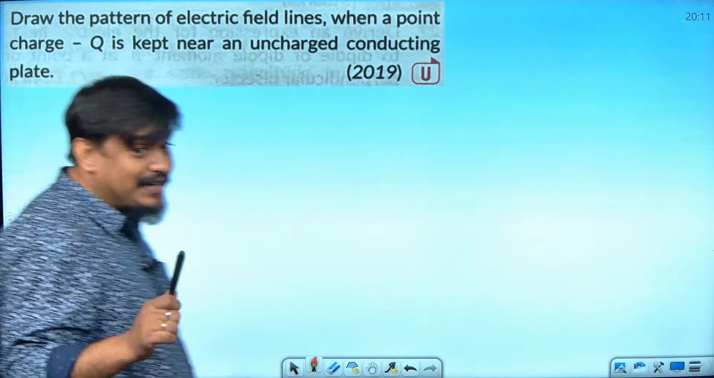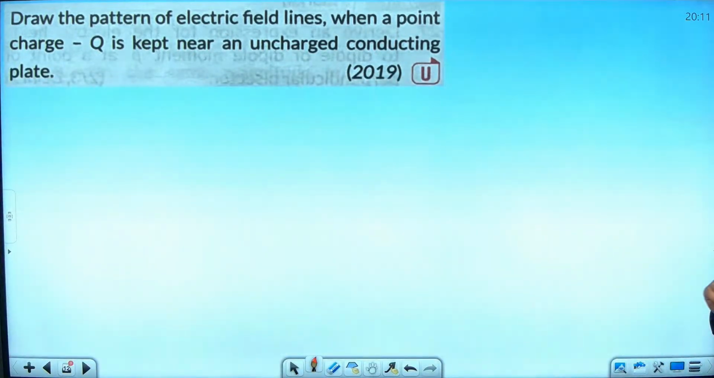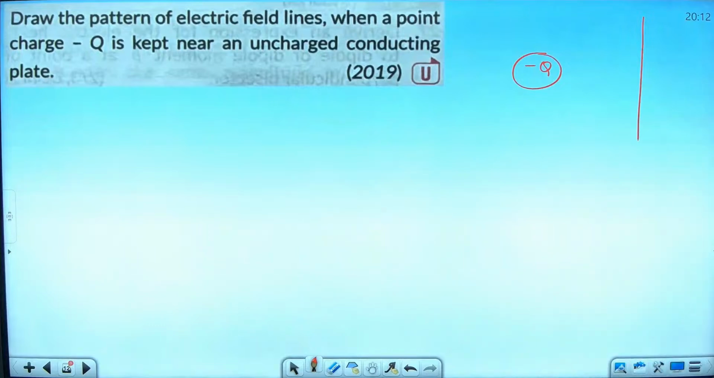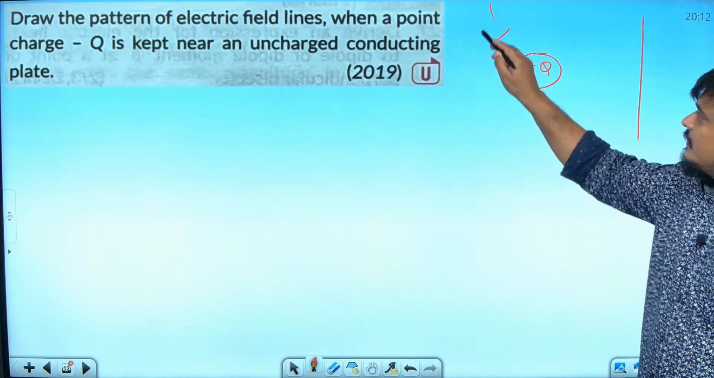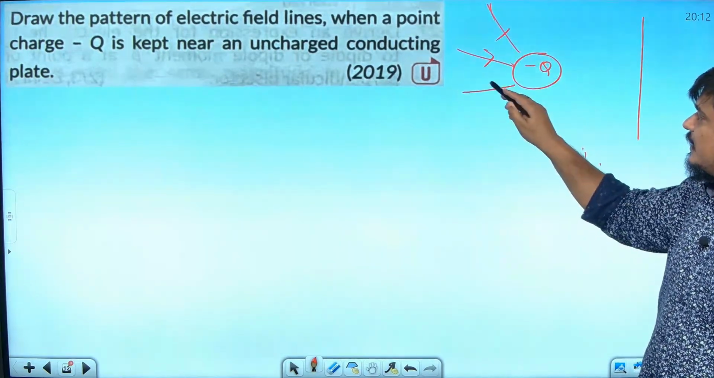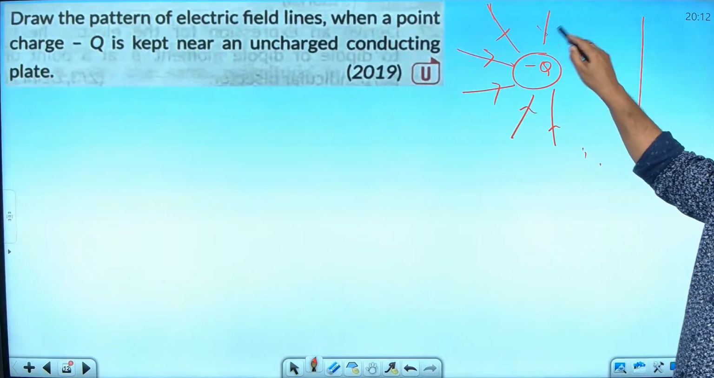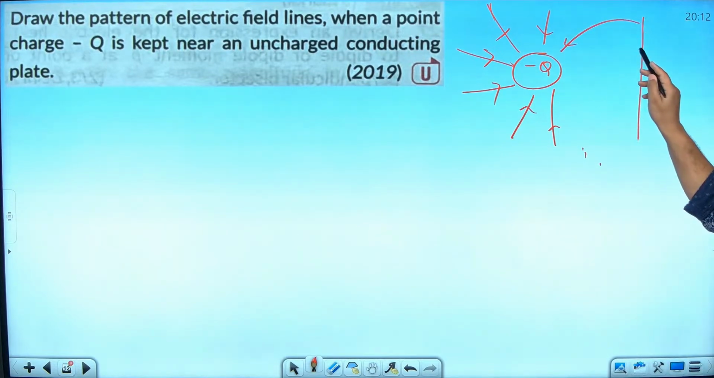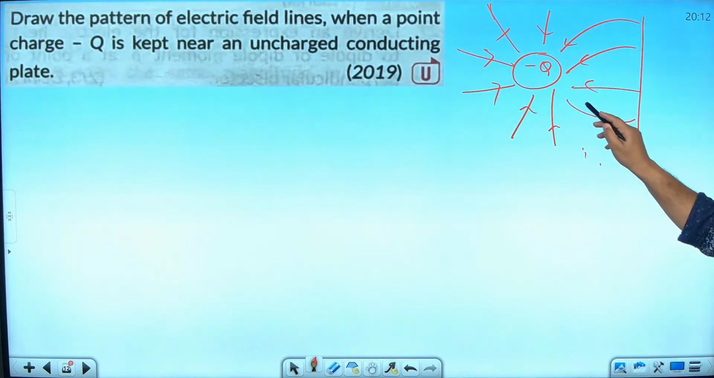See, again I am repeating a question that has come twice in the board examination. There is an uncharged plate. Uncharged plate means equal amount of negative and positive. There is a negative Q charge here, right? Negative Q charge will have radially inwards electric field, like this, isn't it? Do you agree? But here it will attract all the positive charge. So electric field lines will be from positive to negative. Are you understanding?